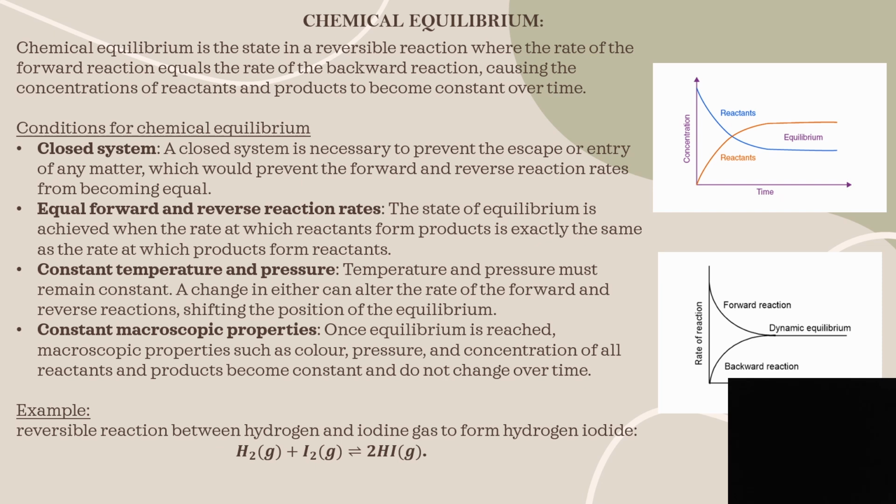Now, let's consider this graph. This is a concentration versus time graph. The rate of forward reaction is given by this orange line, and the rate of backward reaction is given by this blue line. And when both of them satisfy the conditions, they attain this equilibrium called the chemical equilibrium.